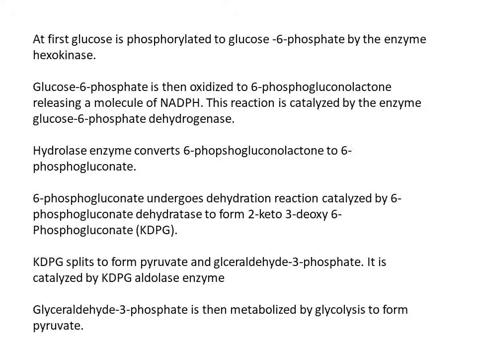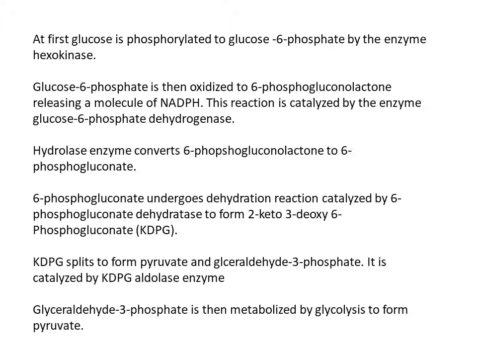At first, the glucose is phosphorylated to glucose 6-phosphate by an enzyme called hexokinase. This is common to both glycolysis as well as the ED pathway. Now, in glycolysis, this glucose 6-phosphate is isomerized to fructose 6-phosphate.